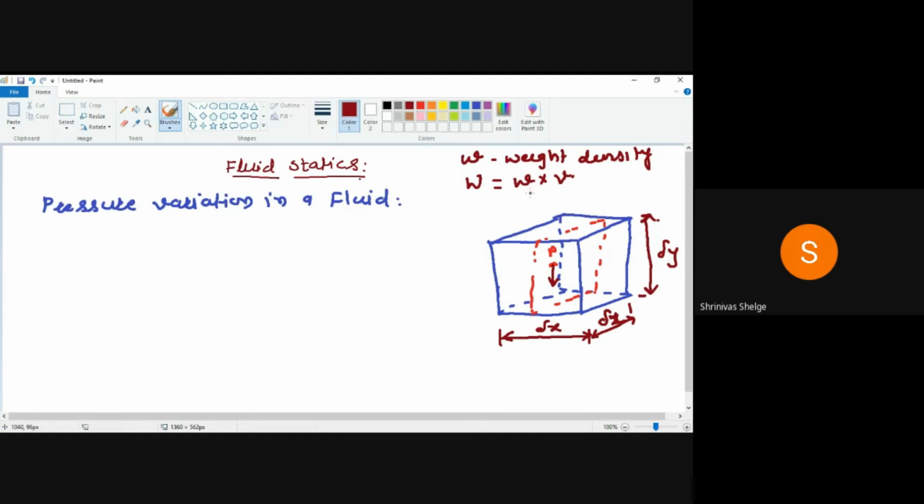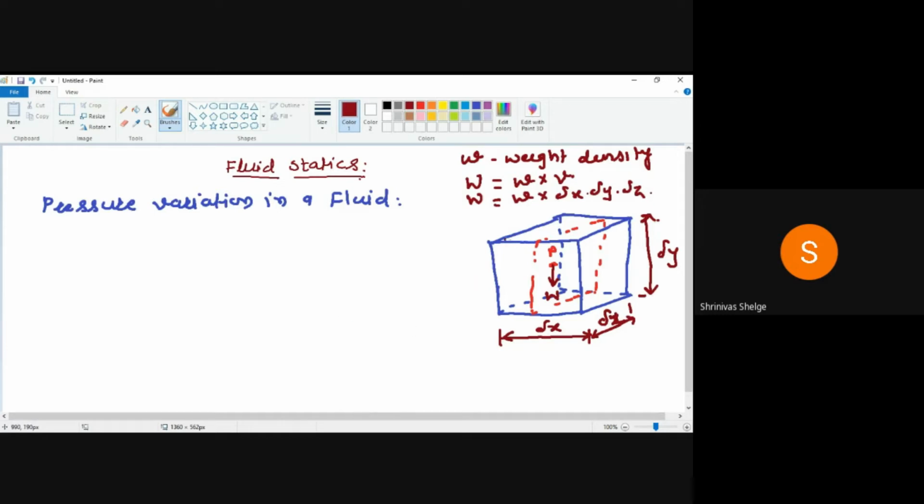And weight density is already defined for the particular fluid. So we know the weight density, just multiplied by the volume, we will get the weight of this fluid. So I can write here: weight of the fluid, capital W, equals weight density into delta x, delta y, and delta z. That is the weight of the body which is acting in downward direction.